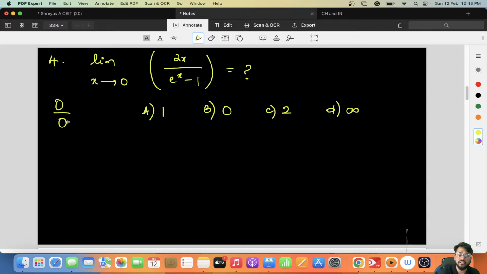So 0 by 0, if I want, I can take this as 2x by e power x minus 1. Taking the differentiation, d by dx, the x and x will go. So this becomes 2 by e power x. So for 0 by 0, 2 by e power x is nothing but 2. So option C will be the right answer for this particular question.